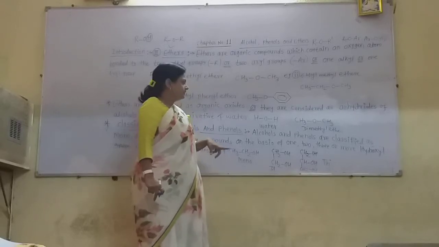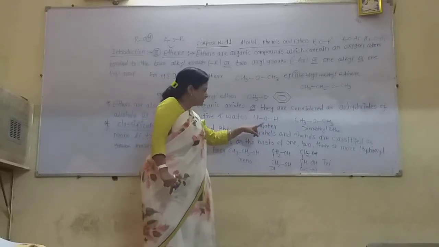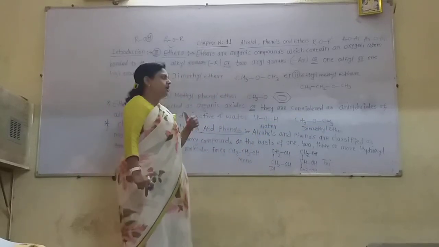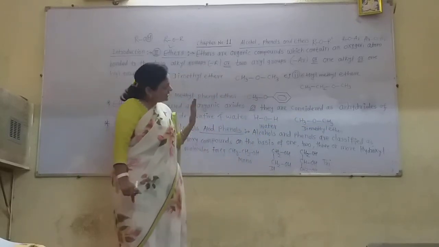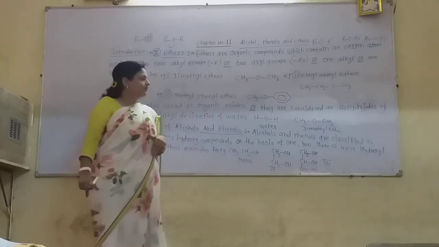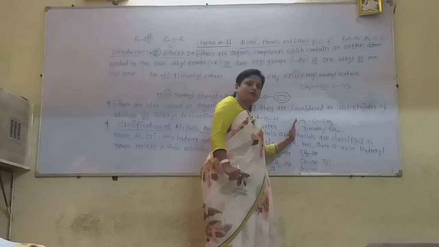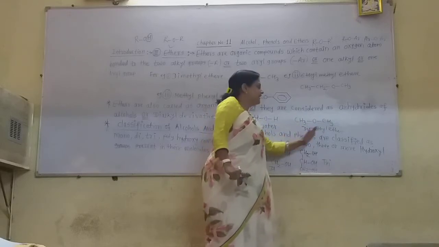See here, both hydrogen atoms in the water are replaced by the alkyl groups. So these ethers are also called the dialkyl derivative of water. Now in dimethyl ether, both of the hydrogens are replaced by two methyl groups. So this is the dimethyl ether.